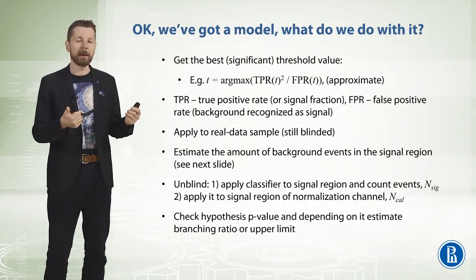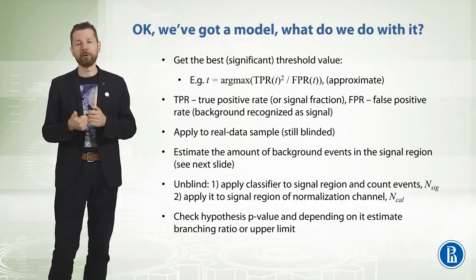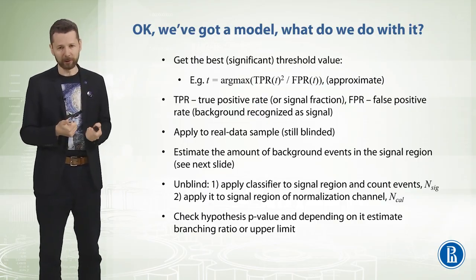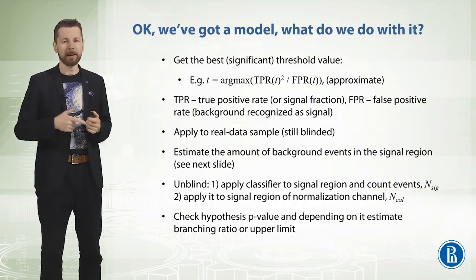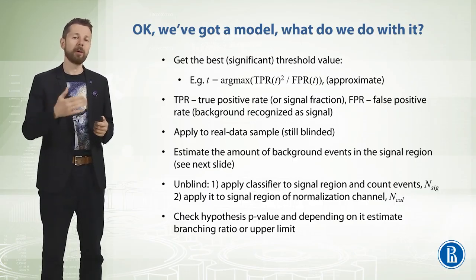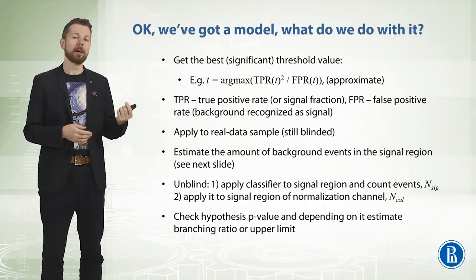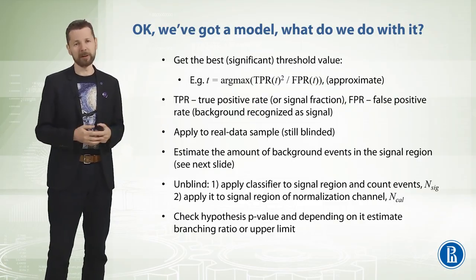And then we apply this classifier to the same signal region of the normalization channel and count the number of events, which is N cal there. And then we check the hypothesis p-value, and depending on it, we estimate a branching fraction, branching ratio, or upper limit.